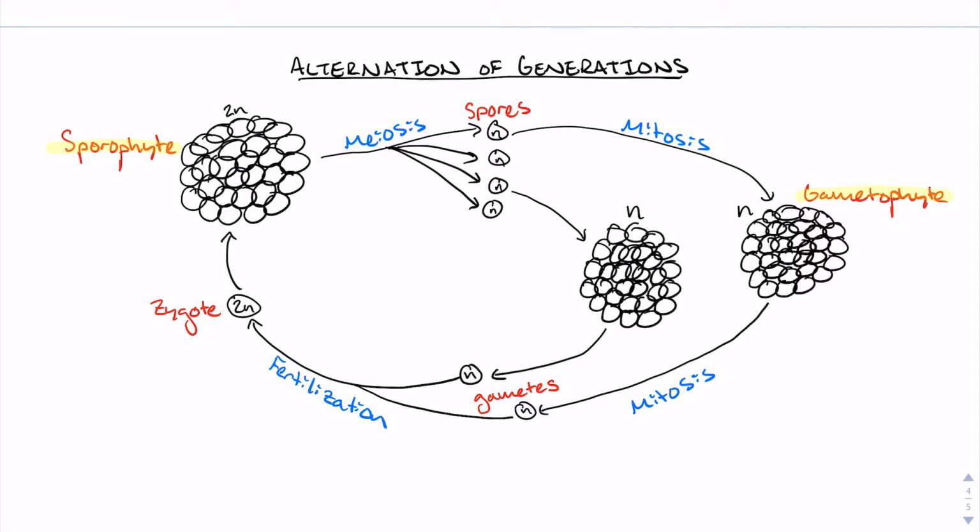The sporophyte divides via meiosis to create haploid spores, which can disperse widely. Each spore can divide by mitosis to create a multicellular but haploid gametophyte. The gametophyte can then divide using mitosis to create specialized haploid cells called gametes, which can fuse to form the diploid zygote that will ultimately become the new sporophyte.